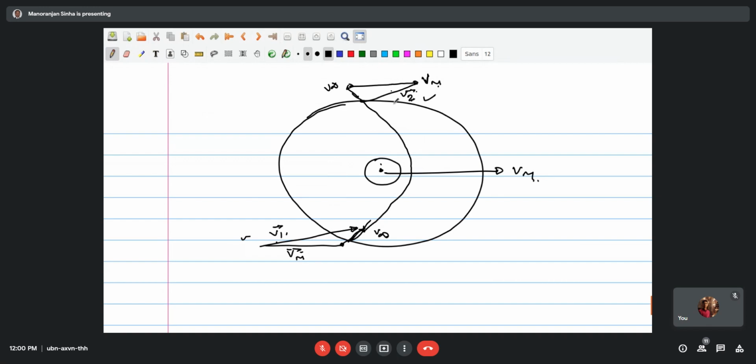So using this, you can either retard or accelerate the velocity in the heliocentric orbit, provided you plan properly. If everything is pre-calculated and pre-planned, then it's possible that you can send it without spending your propellant. You can not only change the orbit of the satellite, but also enhance its velocity. So we stop here, and the rest of the things we will take up in the next class.